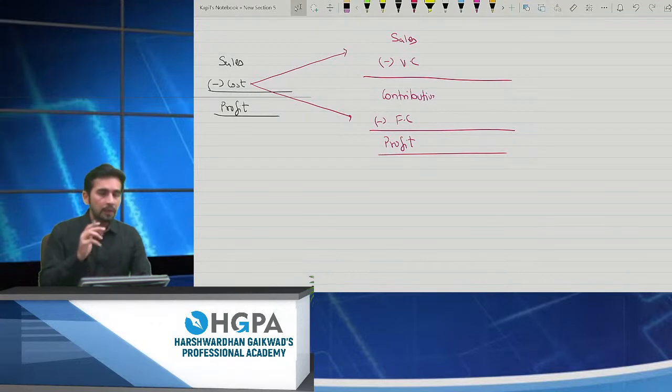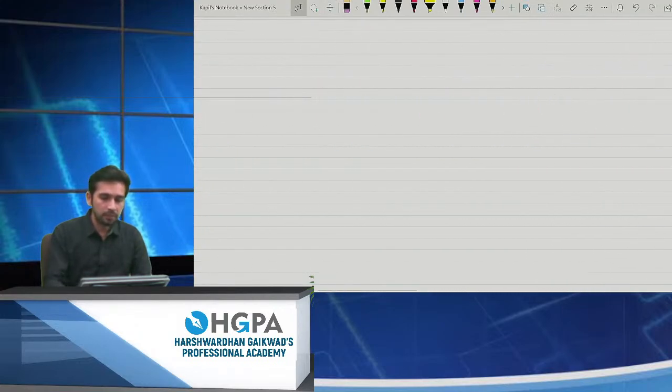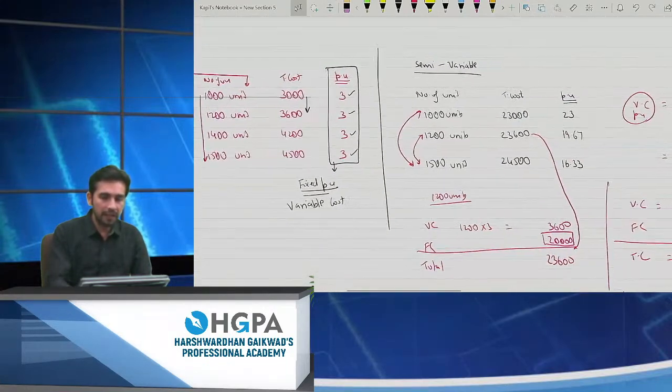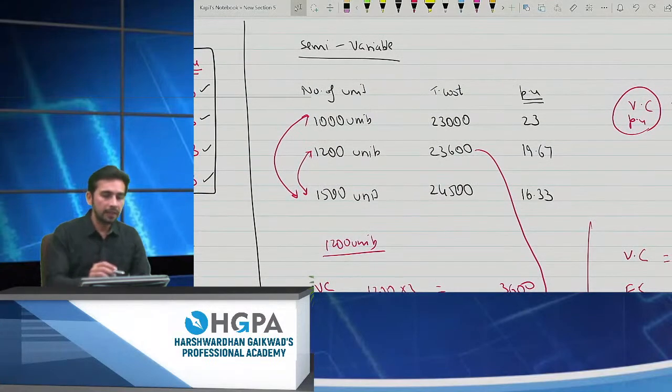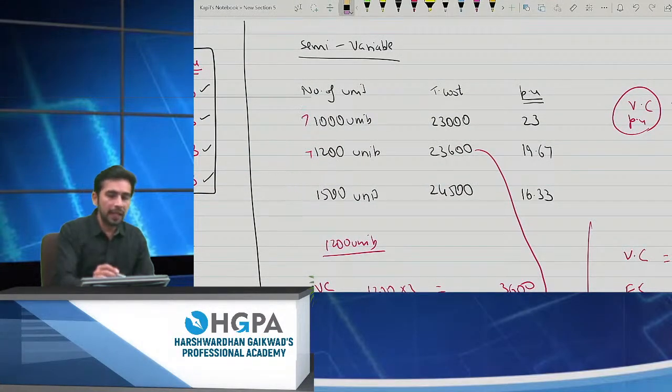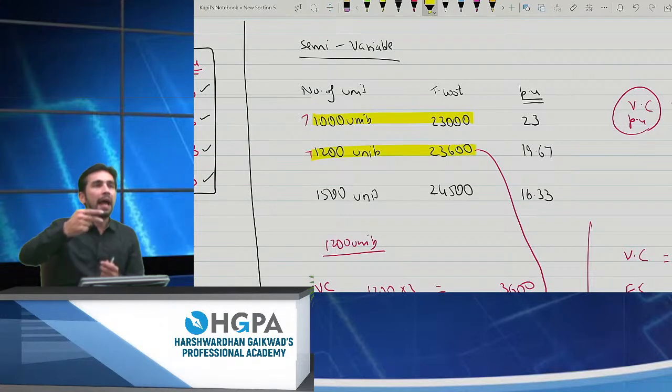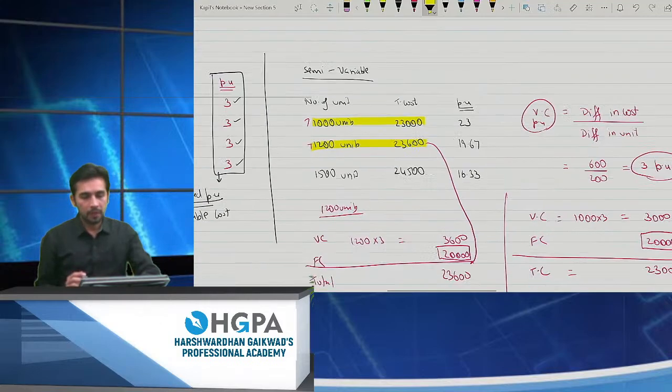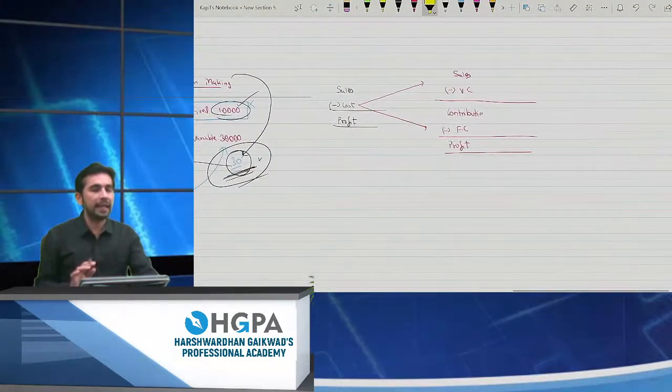So what I'm doing is I'm just segregating the fixed and variable cost. Now you will be able to connect why I taught you how to segregate the fixed and variable cost. Because if I give you this situation, the first situation which I gave you, first of all, you should be able to segregate the expenses into variable and fixed, right? Okay, fine. So you are now able to segregate the expenditure, right?